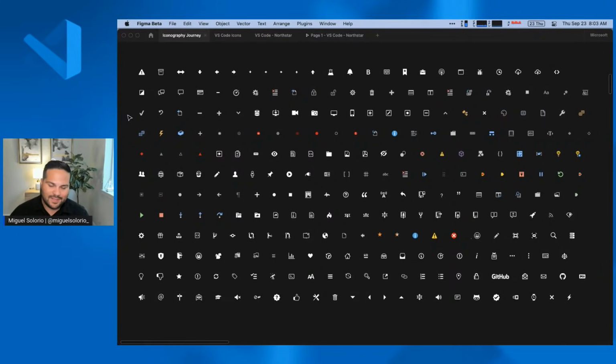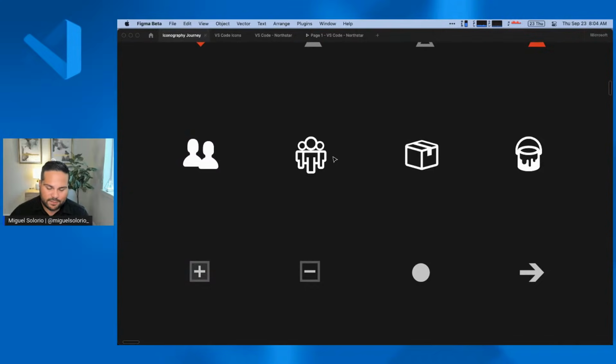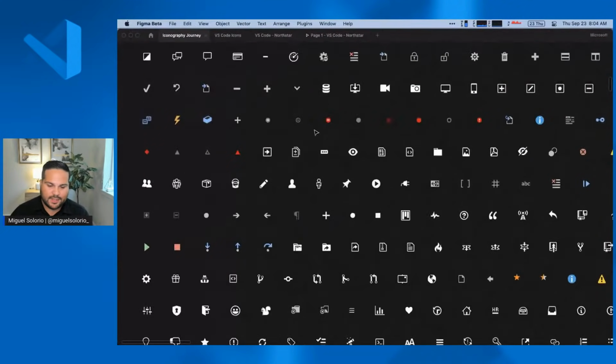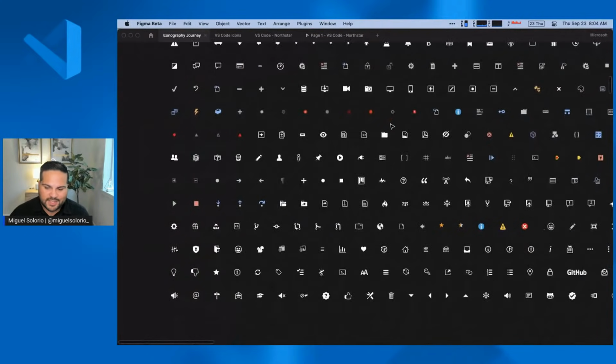And so at the time, this was a blend of the Visual Studio icons on Windows. And then also from GitHub, they had an icon set called Octicons. And so we had these two icons that didn't quite mesh together. So you can see an example like these two icons that are very, very different. So we had lots of icons that look different. The colors were different as well. Some had colors, some did not.